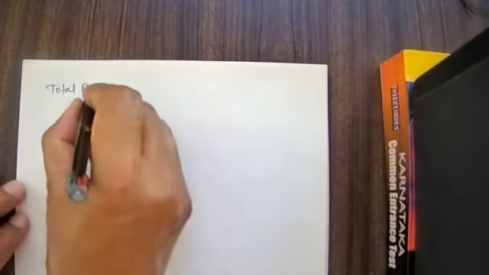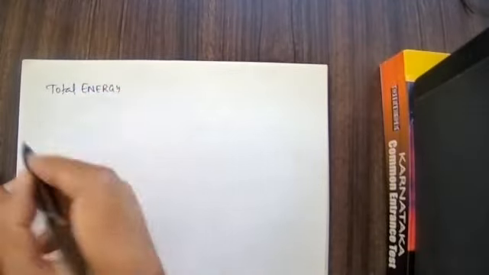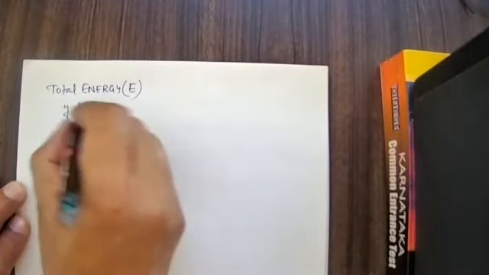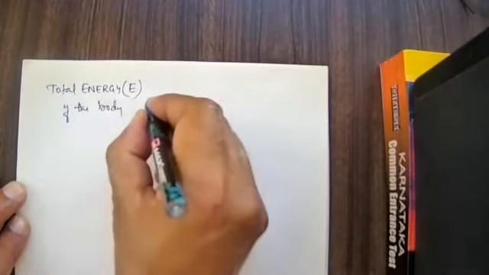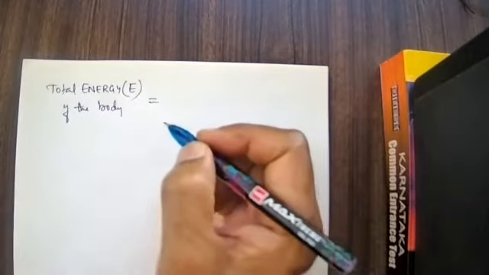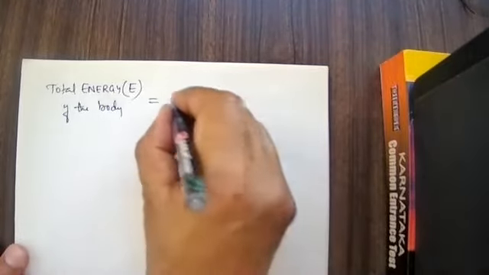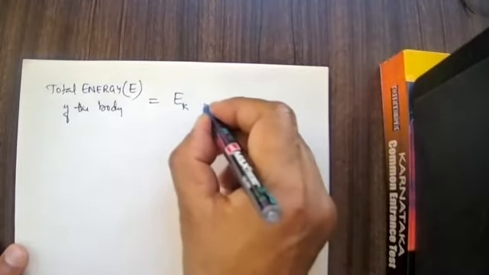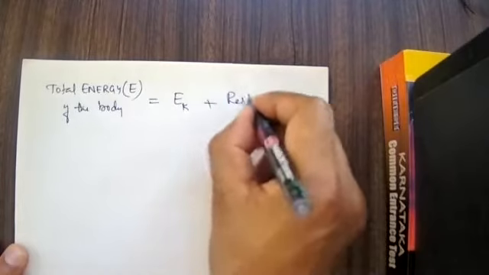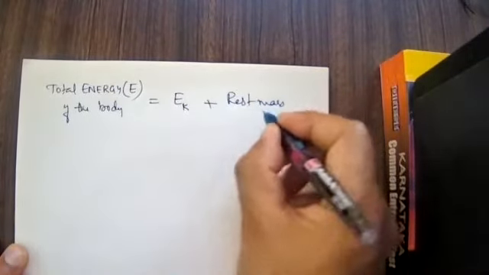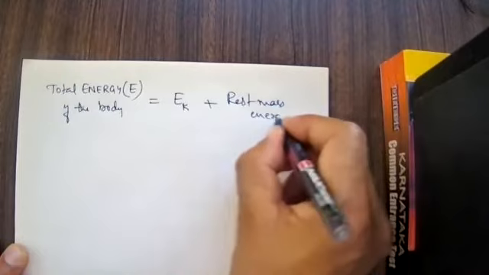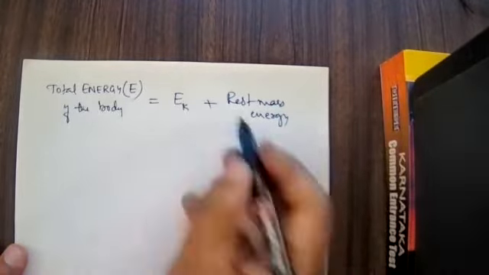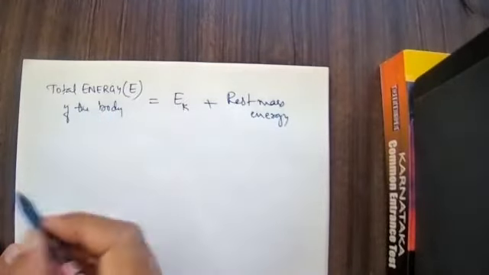The total energy of the body is equal to Ek, whatever we have calculated so far, the relativistic kinetic energy, plus the rest mass energy. That total value is the total energy of the body.